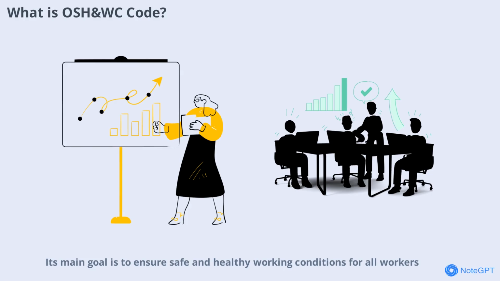The main goal is to ensure safe and healthy working conditions for all workers, provide proper welfare facilities, and establish uniform standards for occupational safety and health. The code also clarifies the responsibilities of employers and authorities, making regulation more effective and easier to implement. Importantly, it covers all matters related to workplace safety, including inspections, employer duties, worker rights, penalties, and enforcement mechanisms. This unified approach aims to protect workers and create dignified workplaces across all establishments.